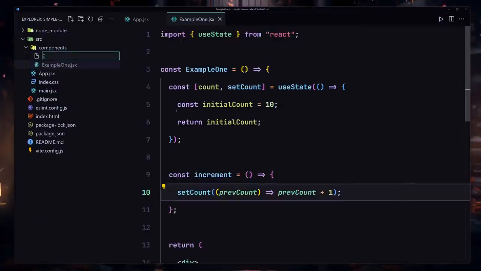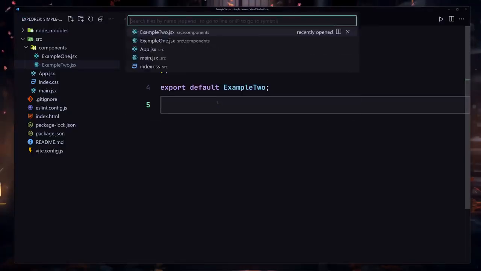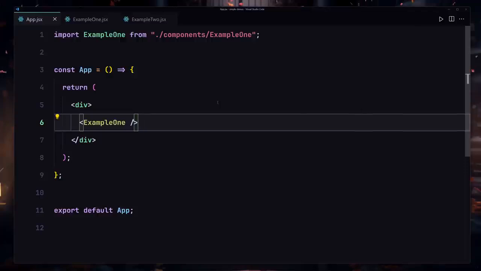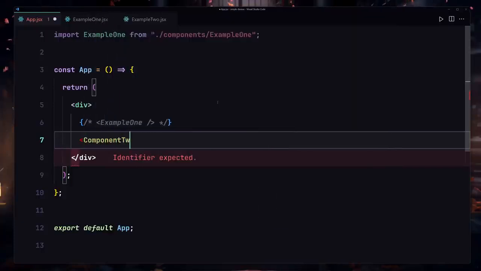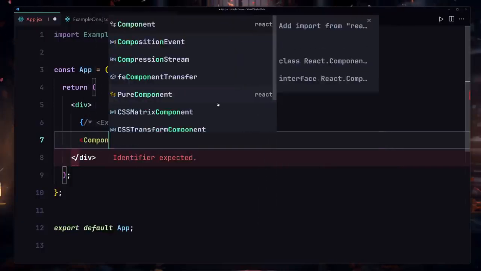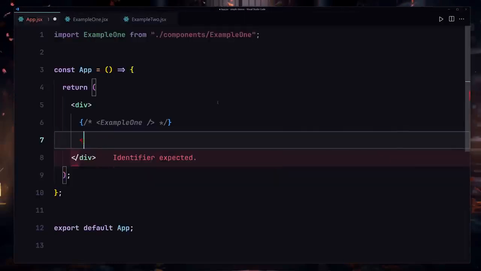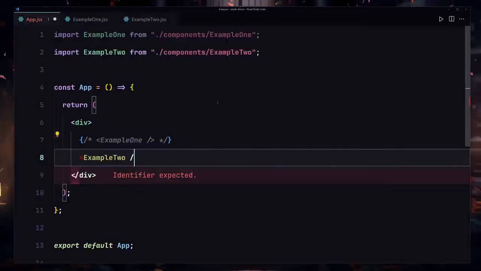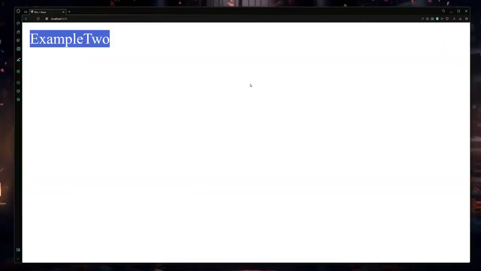Now let me give you one more example, which will be example2.jsx. Let's use our RAFC inside there. Also, I want to render that inside my app component. So I'm going to comment this line out and I'm going to render my example 2. So I'll use Example2 and close there, save my file. Check this out. So here you can see we are now getting our example 2.